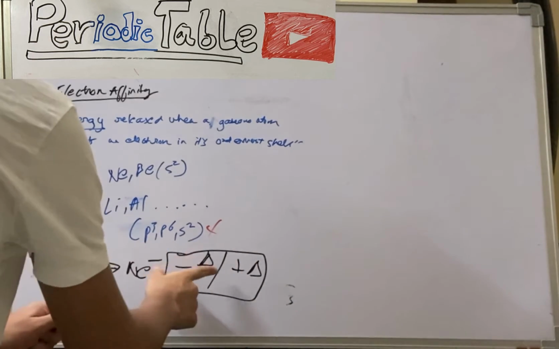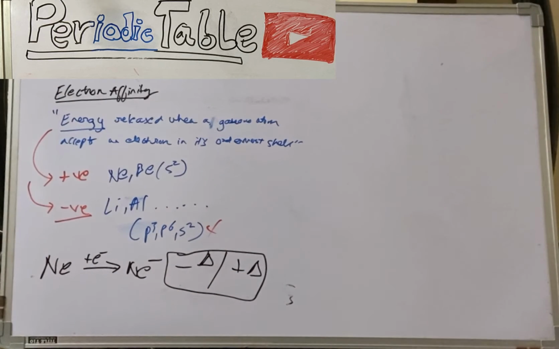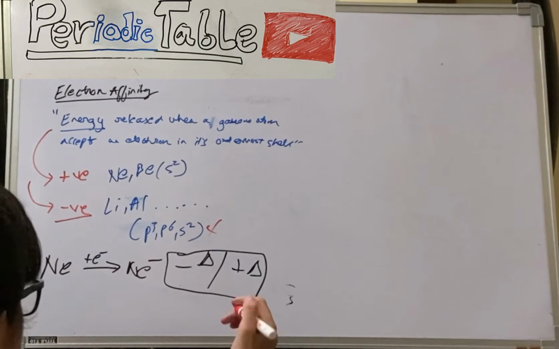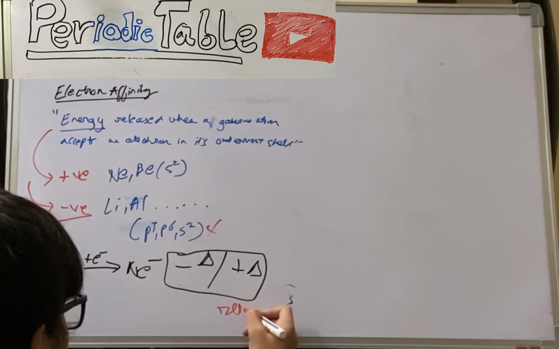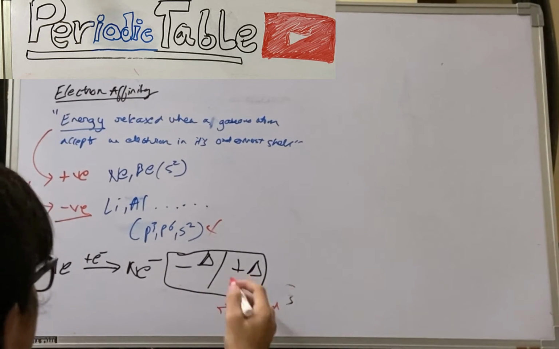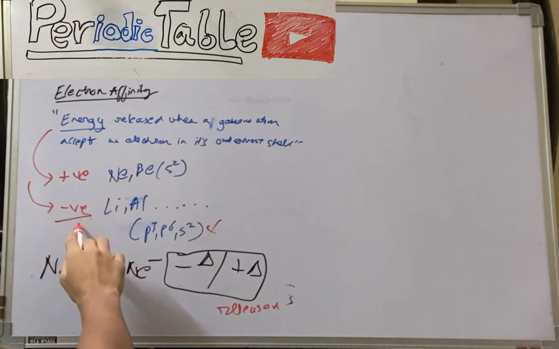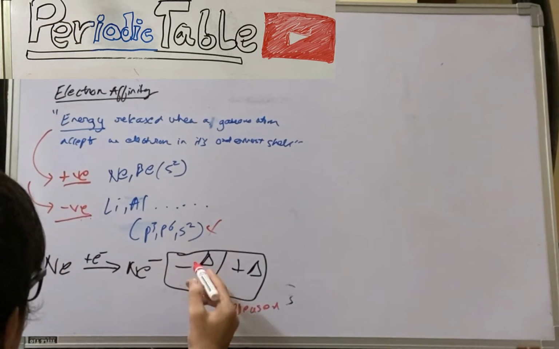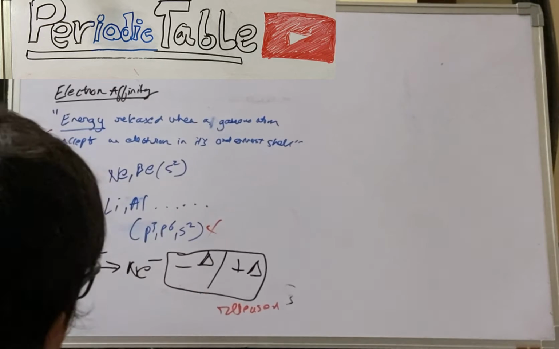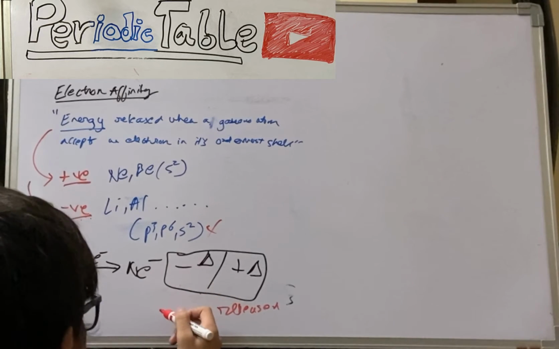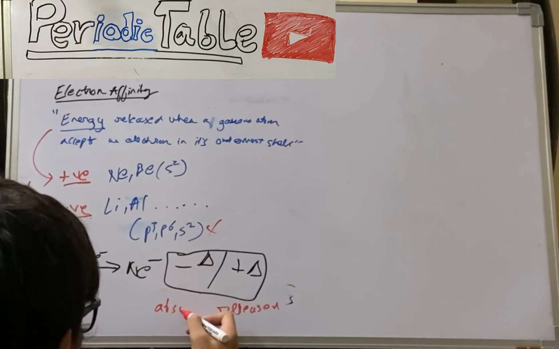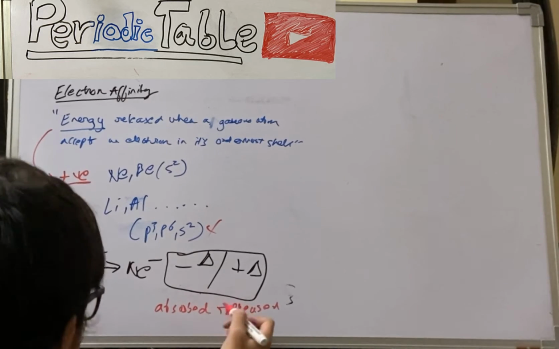So endothermic is when energy is absorbed, and it is also known as the positive electron gain enthalpy. And the negative is known as exothermic, which means energy is released.